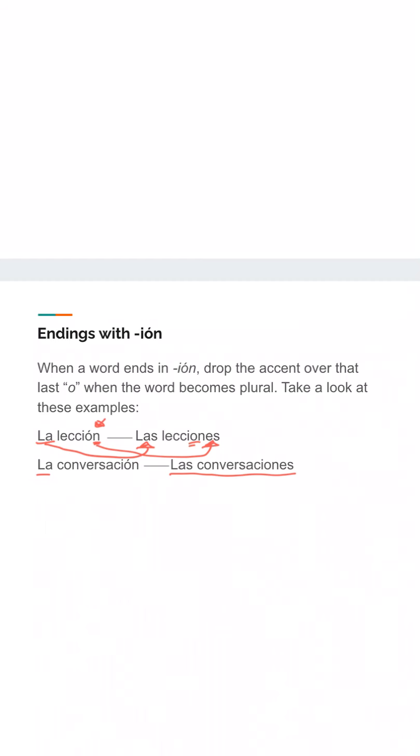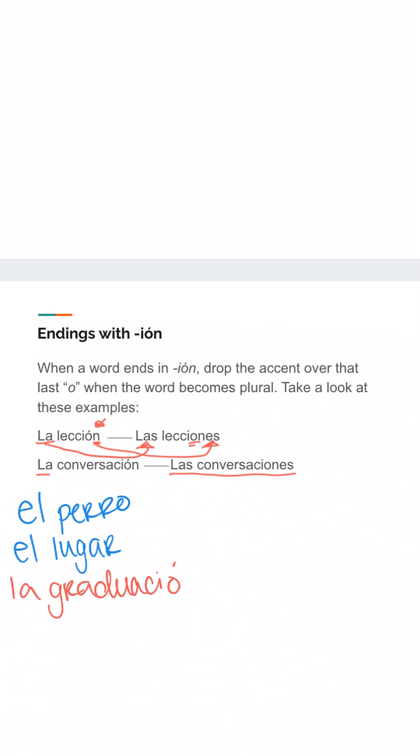All right. So down here in this little space provided, I want to do a few examples with you guys. So the first word that I'm going to write down is el perro. The second word will be el lugar. My third word, let's see, will be la graduación and la universidad.